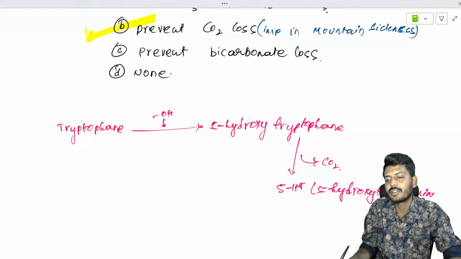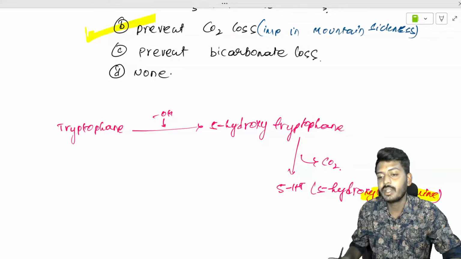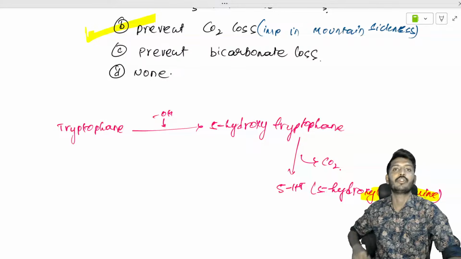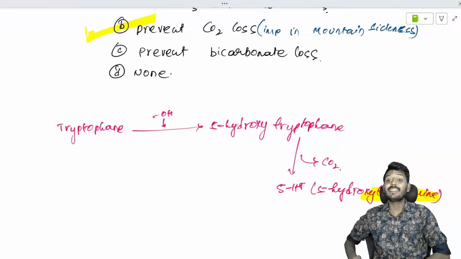5-hydroxytryptamine. So the key point you need to remember here is that 5-hydroxytryptamine, its full form was also asked. Previously, in the olden papers, they had asked what is the full form of 5-HT? 5-hydroxytryptophan or tryptamine? The answer is tryptamine.